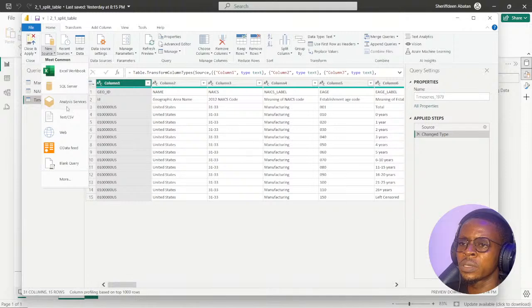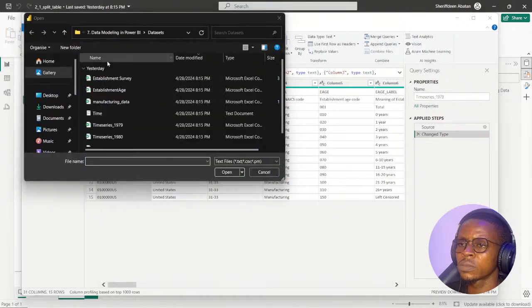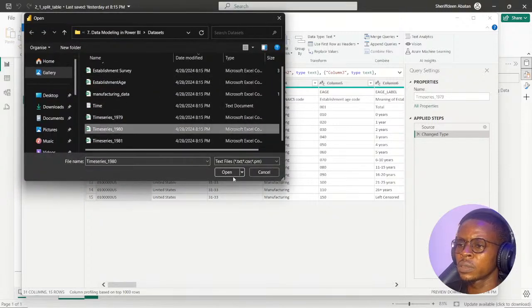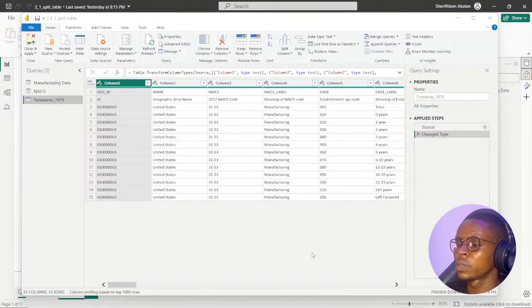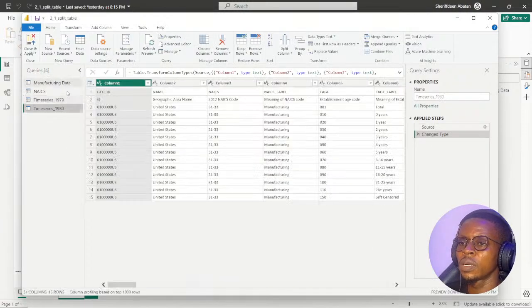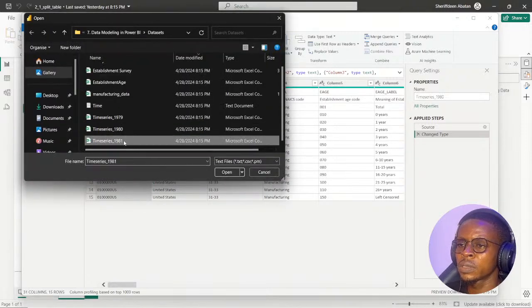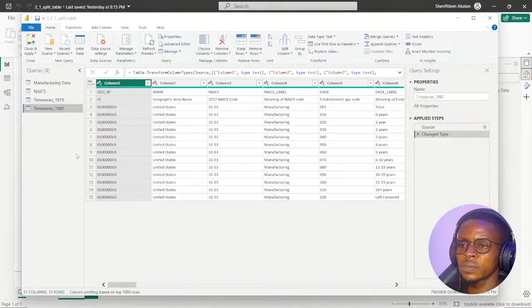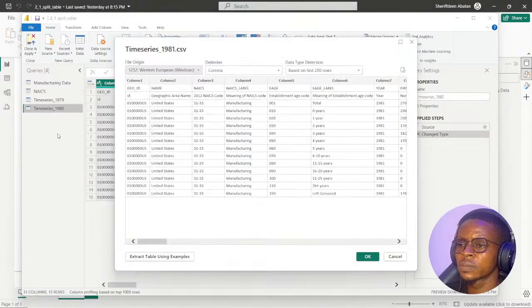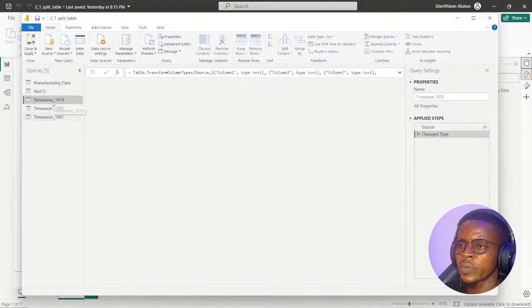I'll bring in a new source, 1980, right here. Click on OK. And the last file, 1981. Click on OK. If you notice, let us quickly clean them.